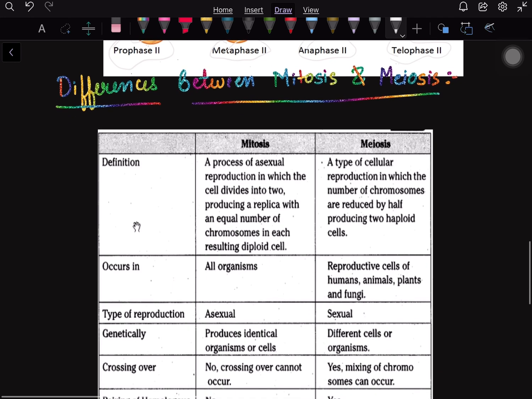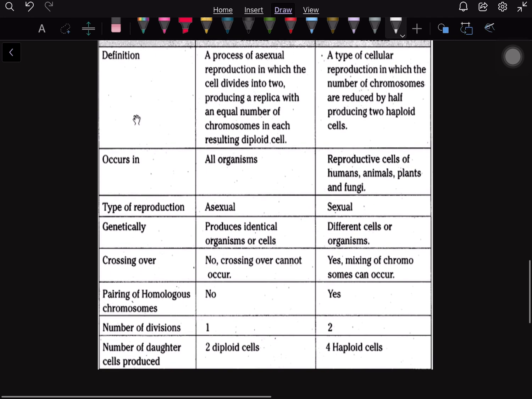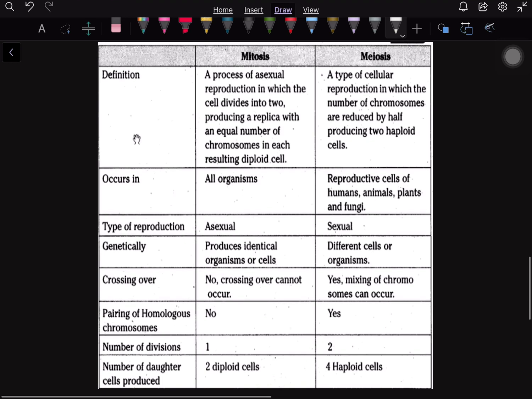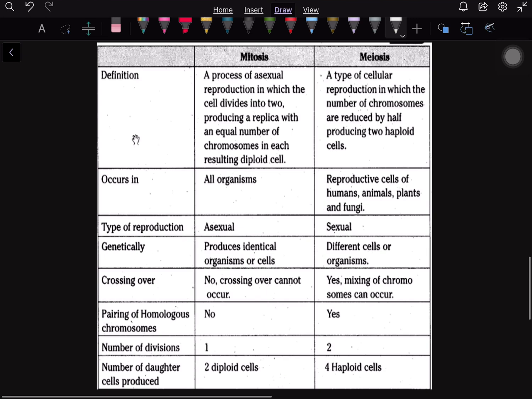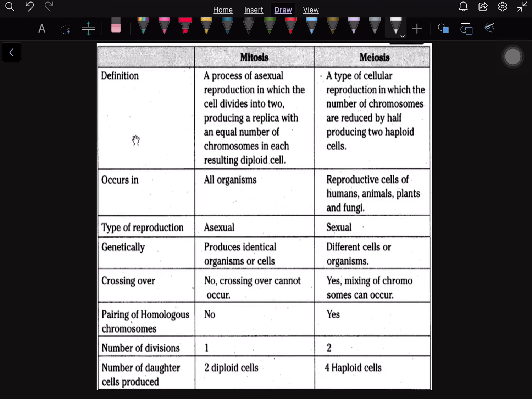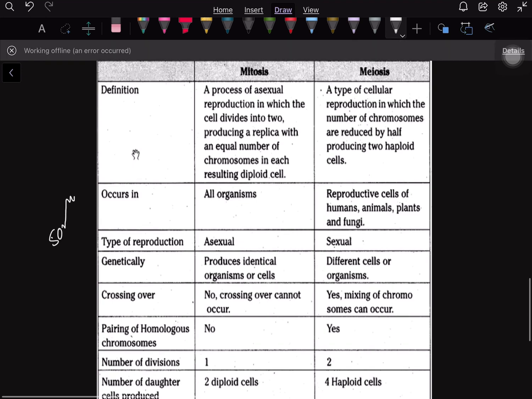Then coming to the differences between mitosis and meiosis, the definition we already discussed. Mitosis occurs in all organisms, while meiosis occurs only in human beings, animals, plants and fungi. And the type of reproduction will be asexual and sexual. In mitosis, the somatic cells are present, and in meiosis the germ cells. Genetically, mitosis cells are identical, and meiosis cells are non-identical.